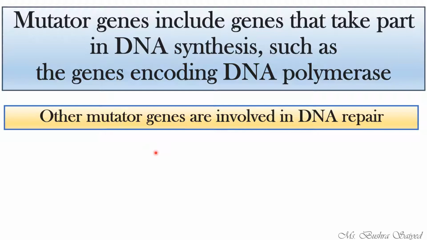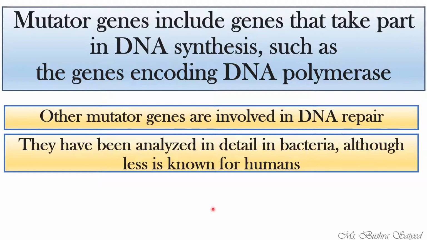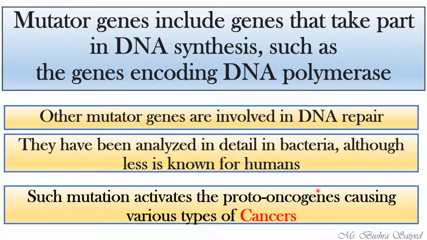Other mutator genes are also involved in DNA repair. In DNA repair, if they are present, then they are also mutator genes. They have been analyzed in detail in bacteria, although they are not much known for humans. But we know that a mutation in the mutator genes will activate proto-oncogenes.